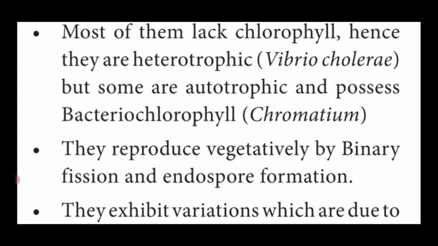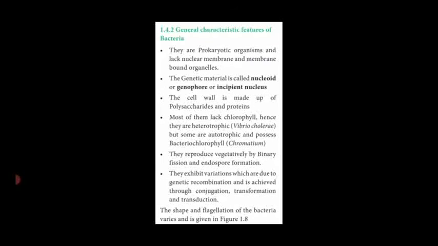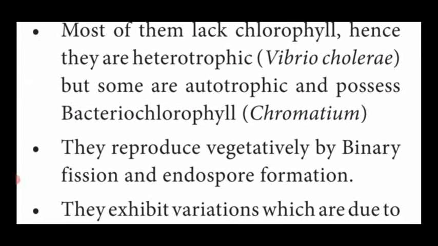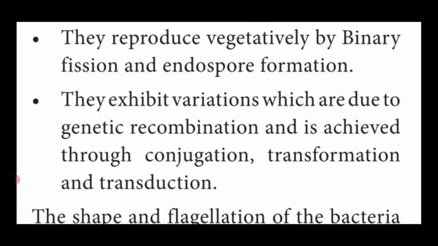This Chromatium has the capacity to prepare its own food material by the process called photosynthesis. So bacteria show two modes of nutrition: heterotrophic in the absence of chlorophyll pigment, and autotrophic in those which possess bacteriochlorophyll. Then bacteria also reproduce by vegetative reproduction, that is binary fission and endospore formation.